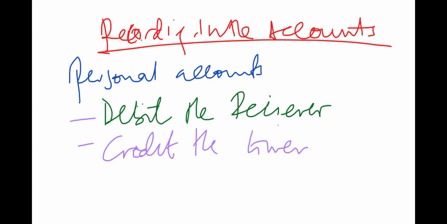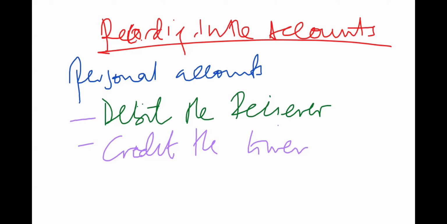So the rule for this personal account is just simple. You just debit the receiver and then credit the giver. And that's the rule that we are going to use for personal accounts and nothing else.